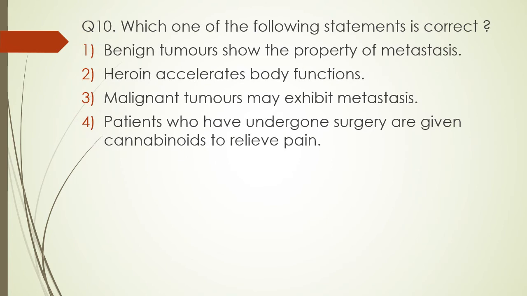Question number 10. Which one of the following statements is correct? Benign tumor shows the property of metastasis. Heroin accelerates body function. Malignant tumors may exhibit metastasis. Patients who have undergone surgery are given cannabinoids to relieve pain. You have to select the correct statement. So the correct statement is option 3. Malignant tumors exhibit the property of metastasis. And what is metastasis? It is the ability of the cancer to spread from its primary site to some other site.